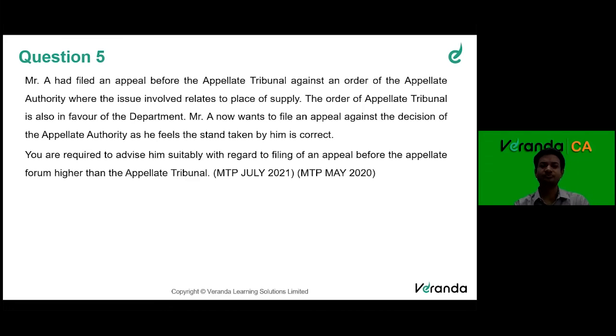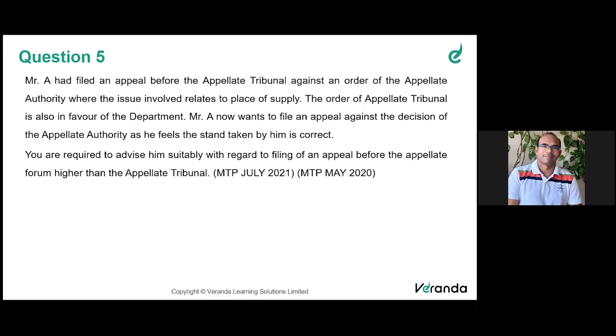If you see in the appeals chapter we have discussed, in the appellate tribunal there can be an area bench or a state bench, or there can be a national bench or regional bench, right? If the case is heard by an area or state bench of the appellate tribunal, then the case will go to the High Court, provided it involves a substantial question of law, because the High Court will not hear every case, right? It should involve a substantial question of law. Then it will be permitted to go to the High Court.